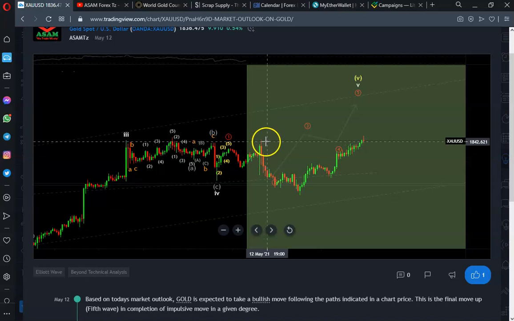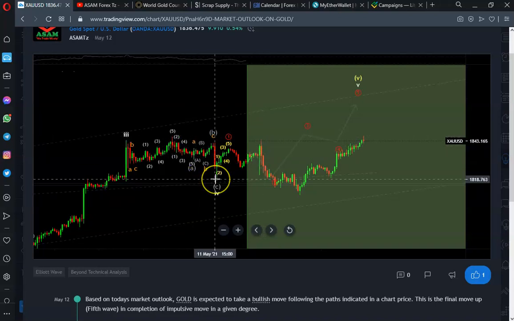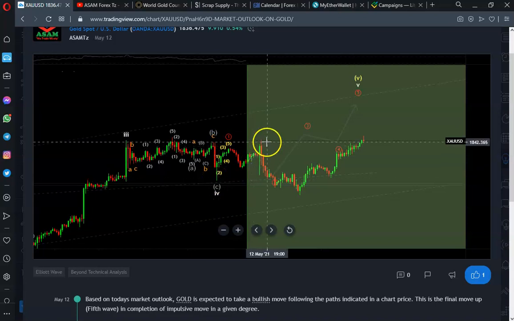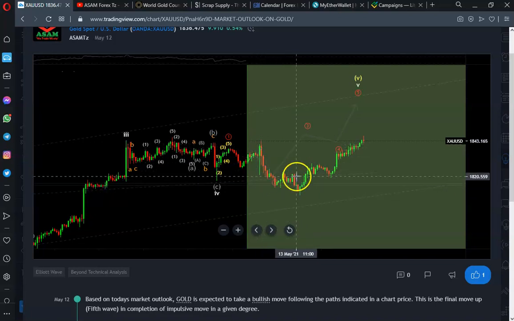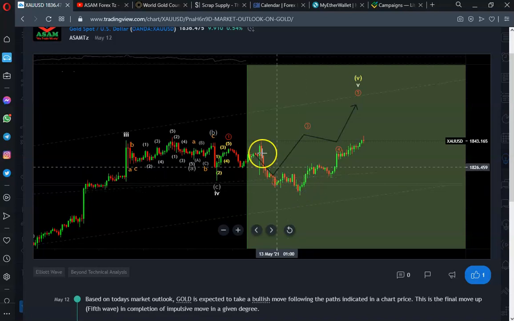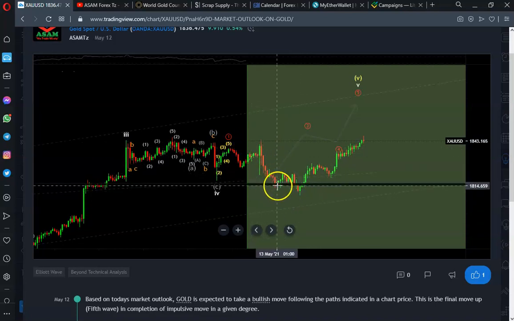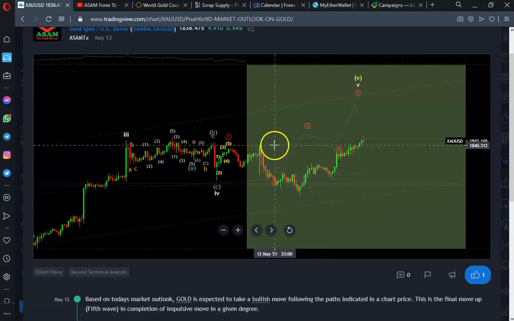So after having this as a link between the first corrective structure and the second corrective structure, we had the second corrective structure, which is the same thing as the first one. It had the ABC as usual. If you go to the lower time frames, you can understand the internal waves in this move. You'll find that it has the ABC.